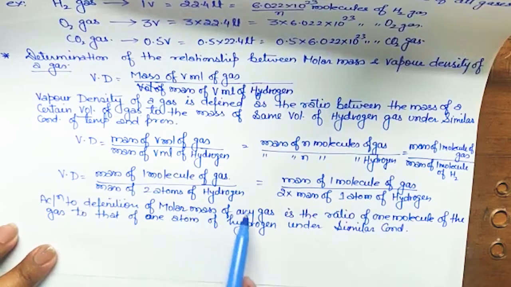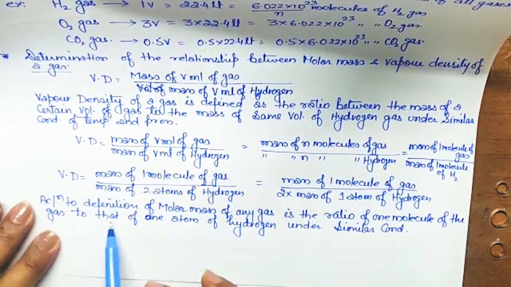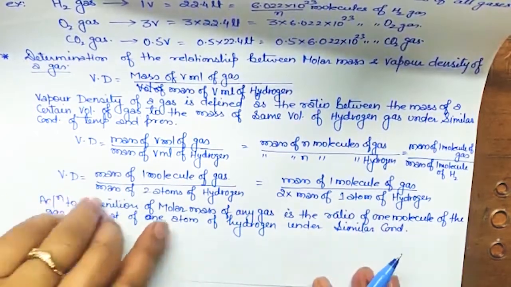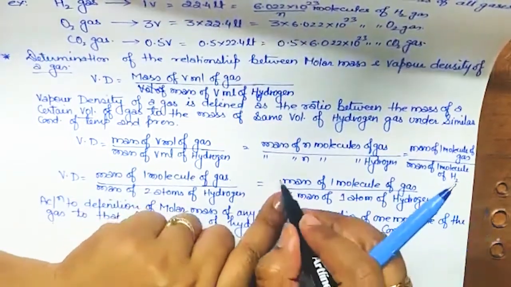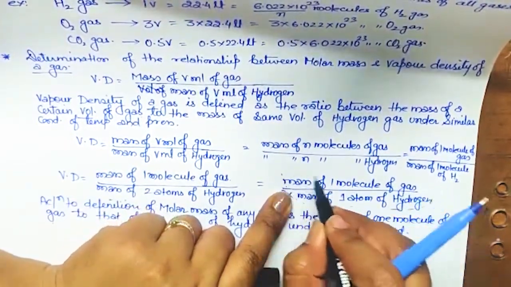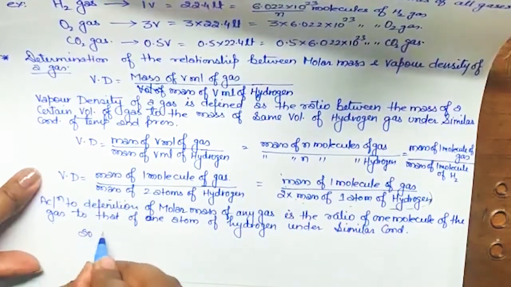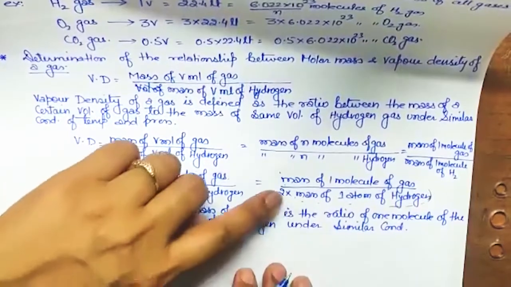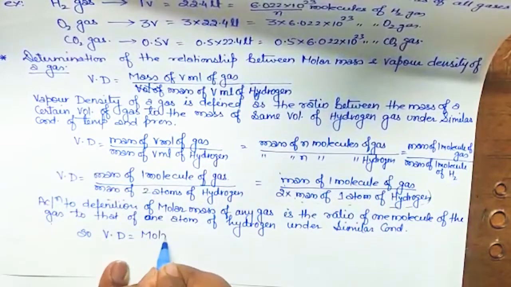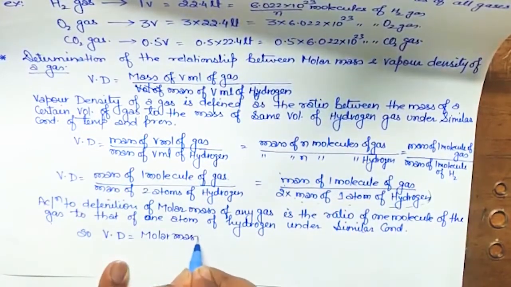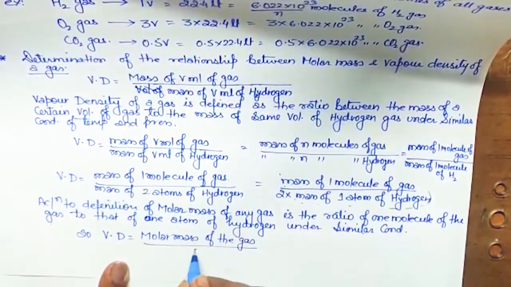What is the definition of molecular mass of any gas? This is the ratio of one molecule of the gas to that of one atom of hydrogen under similar conditions. So can we write this portion, this total portion, as the molar mass of the gas? Isn't it? So write down, vapor density is equal to, this 2 will remain, out of this we can write molar mass of the gas upon 2.